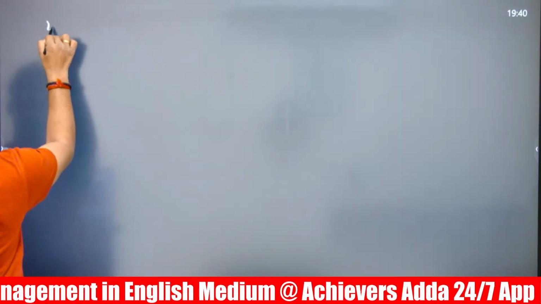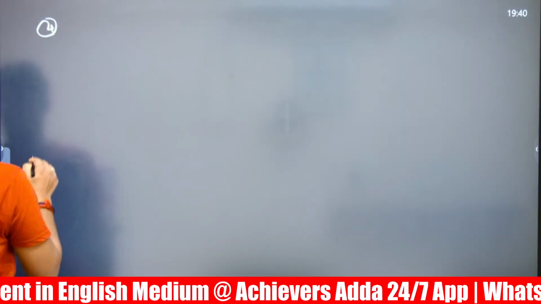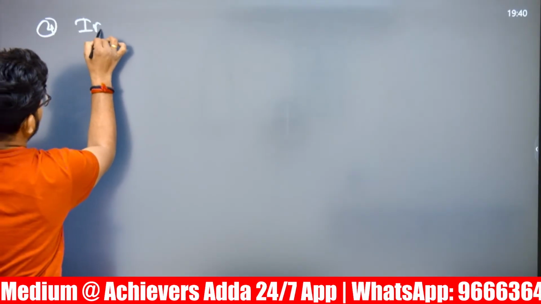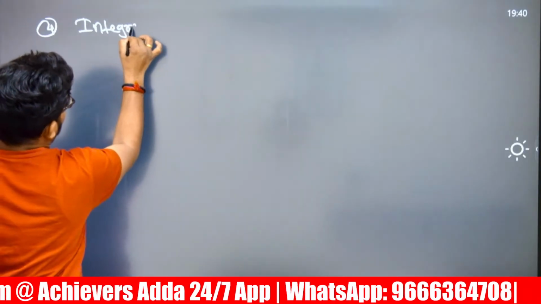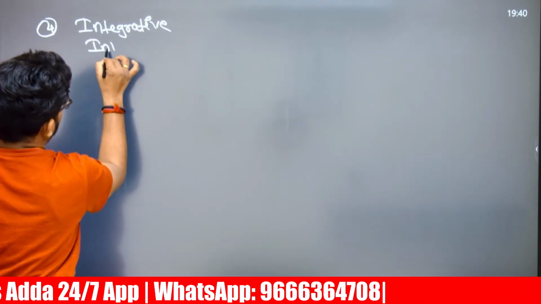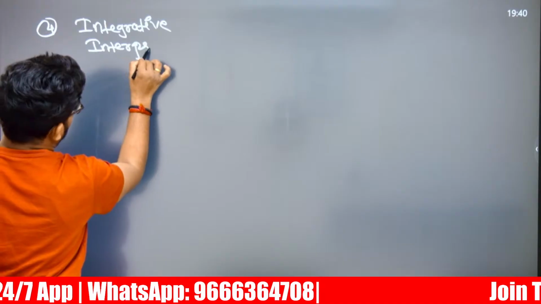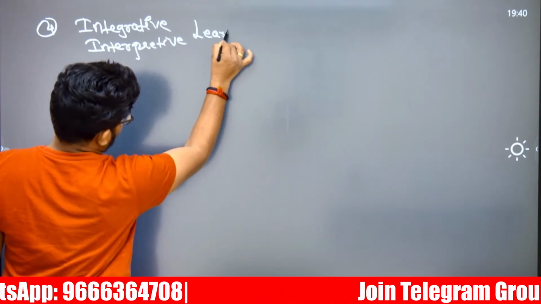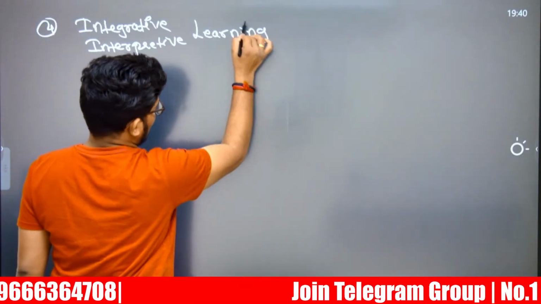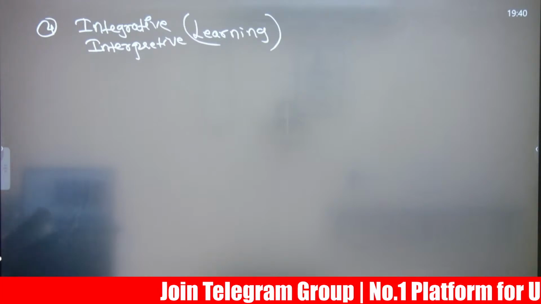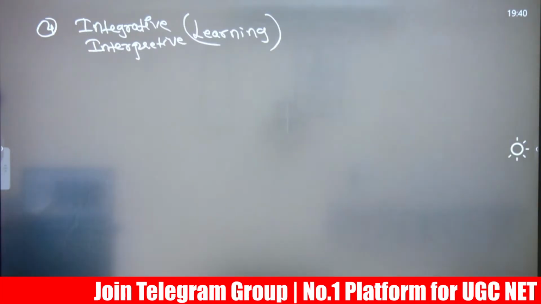Next, there is a question related to integrative or interpretative learning.